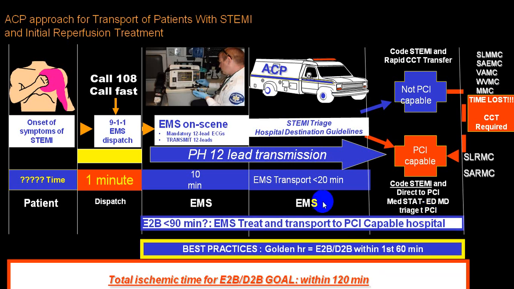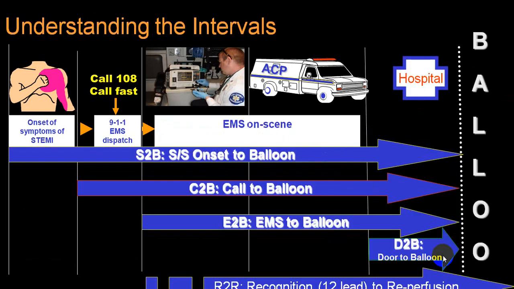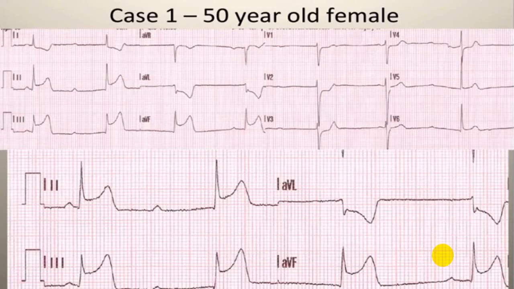So it is said that emergency to balloon time should be less than 90 minutes. While door to balloon time should be as early as possible, say in the first 60 minutes. These are all the different types of algorithms which you should follow. These are all the different ECGs. I'm going through one by one. I'm keeping each for some time.